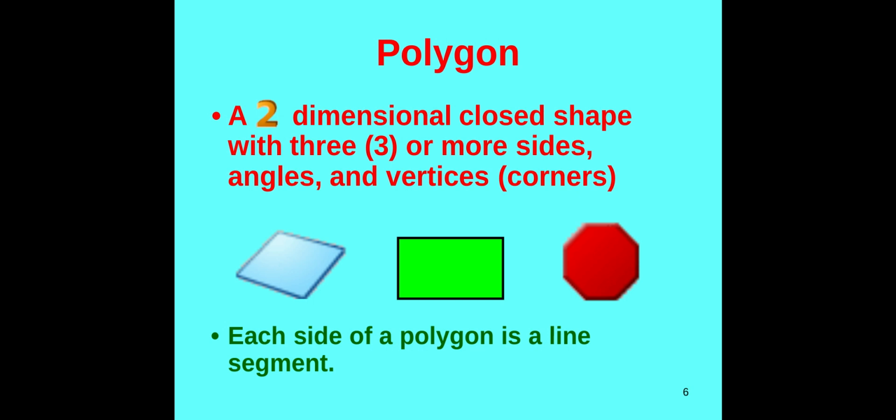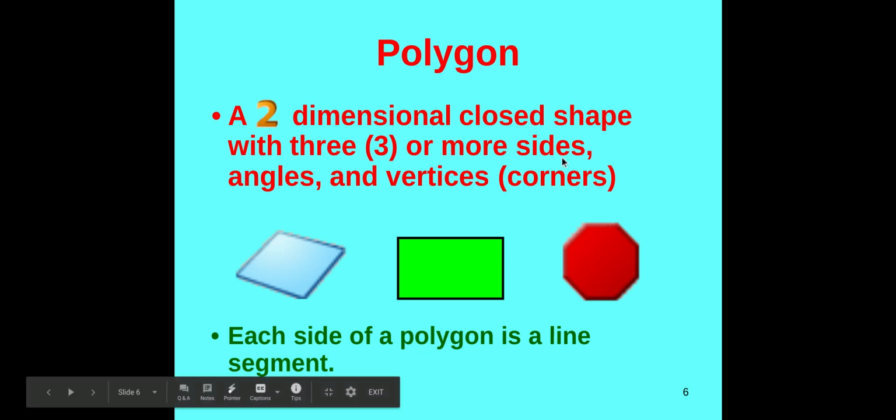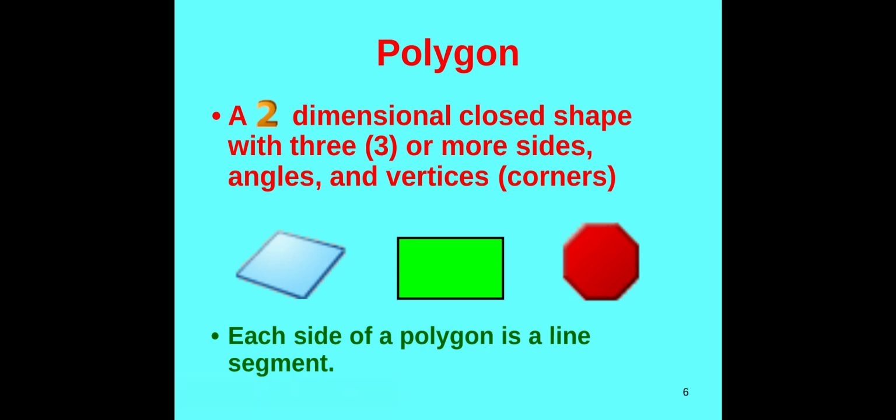Okay, now if you think about, and I know some of you might be wondering, would a circle be considered a polygon? A circle is a closed shape, but you can't call it a polygon because a circle does not have specific sides or angles or corners on it because it's rounded. It doesn't have flat sides.